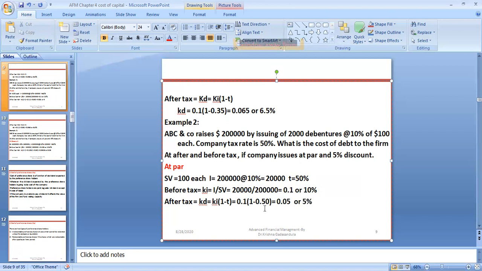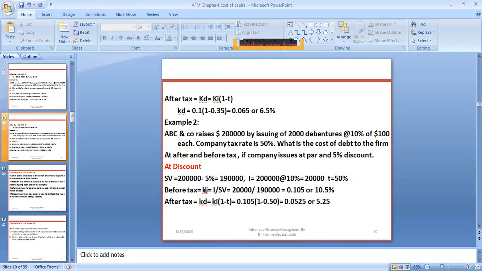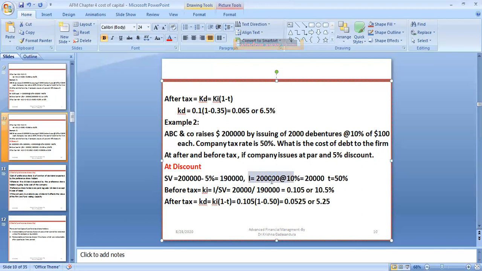So like this, we can calculate the cost of debt at par and at a discount. If we take it at a discount, the sale value is 200,000 minus a 5% discount, which means they are issuing at 190,000. Interest is 20,000, and tax is 50%.